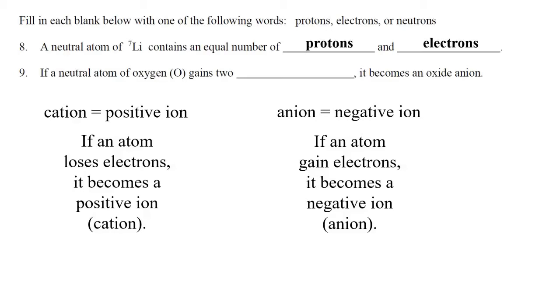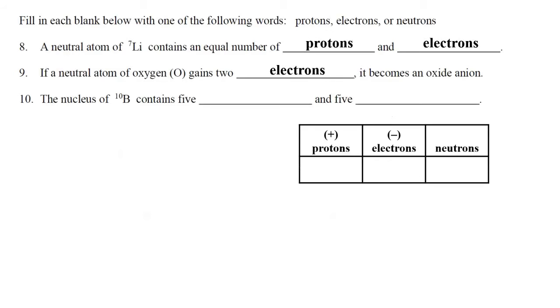So the correct answer for number 9: if a neutral atom of oxygen gains 2 electrons, it becomes an oxide anion. All right, moving on to number 10. The nucleus of boron-10 contains 5 of this and 5 of that.